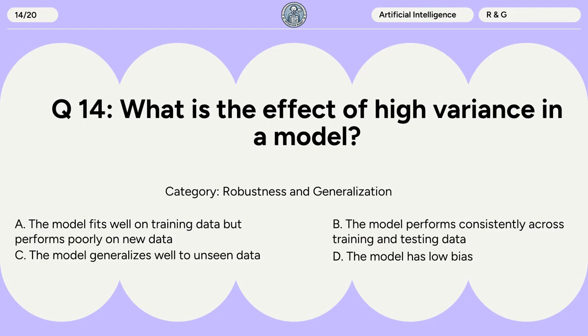Question 14. What is the effect of high variance in a model? A. The model fits well on training data but performs poorly on new data. B. The model performs consistently across training and testing data. C. The model generalizes well to unseen data. D. The model has low bias.